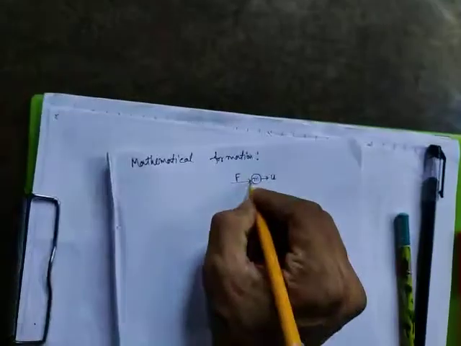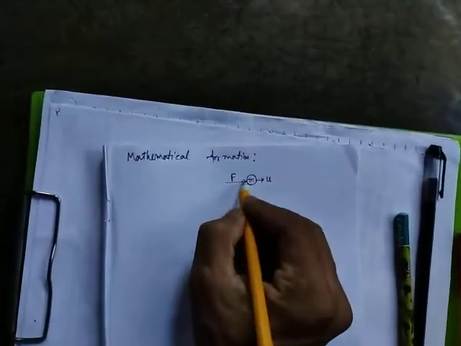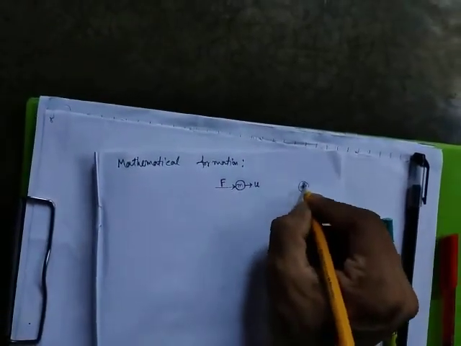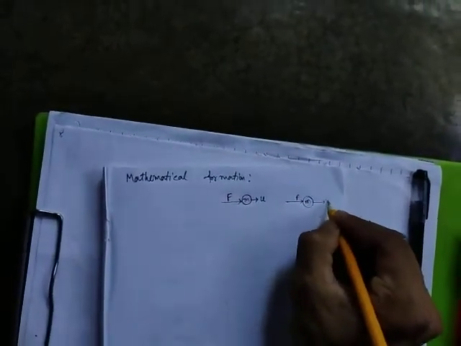If the force is applied, then we know the effect of the force: the speed will be changed. Let us consider a force F is applied for a time t, and the velocity of the object is changed from u to v.